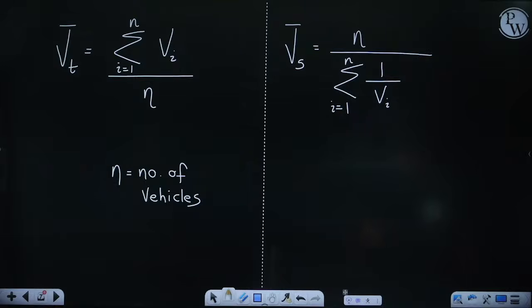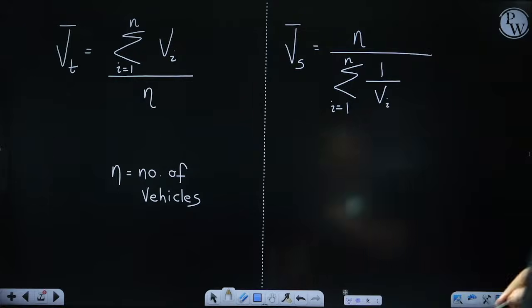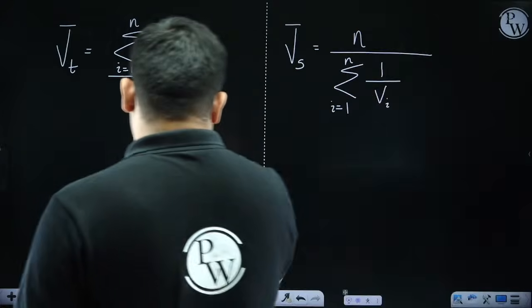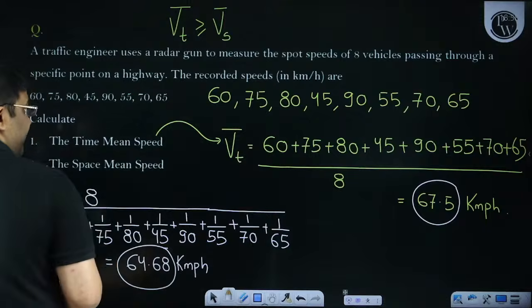What is space mean speed? Space mean speed is n by summation of 1 by Vi. It will give me the space mean speed. So we solved one question first of all.